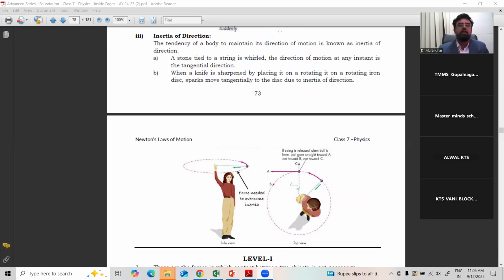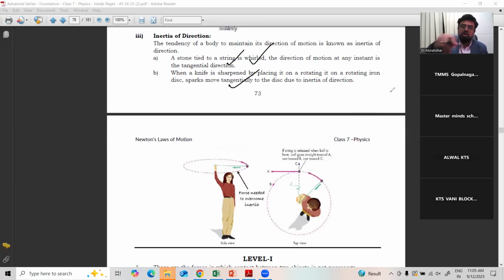Take a stone, tie it to a thread or rope, and rotate it. The direction of motion at any instant of time is the tangential direction. It always goes perpendicular to the radius. Consider when a knife is sharpened by placing it on a rotating wheel. When the knife is blunt, we sharpen it with the machine. The sparks come off in a tangential direction because of the inertia of direction.